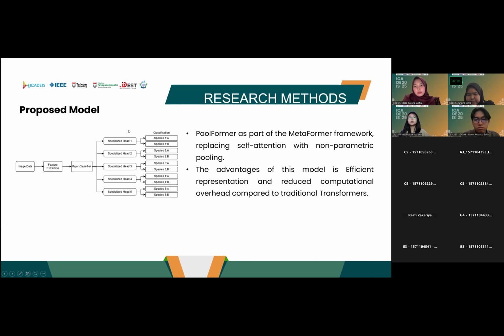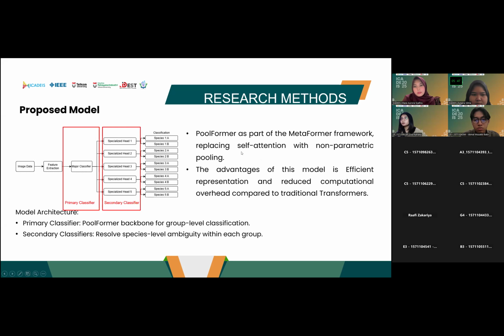The proposed model uses PoolFormer as part of the MetaFormer framework, replacing self-attention with non-parametric pooling. The advantage of this model is efficient representation and reduced computational overhead compared to the traditional transformer. This is the architecture of the proposed model. The first one is the major or primary classifier, the backbone for group-level classification. After that, it goes into the secondary classifier that resolves species-level ambiguity within each group.